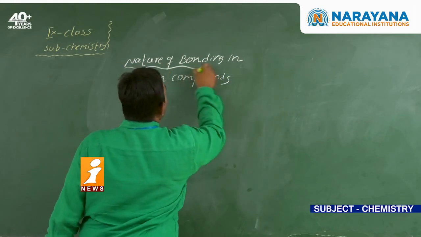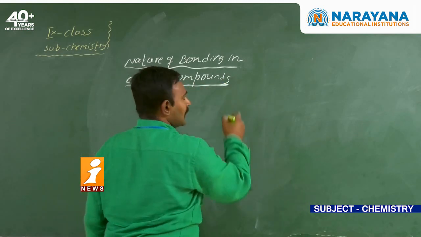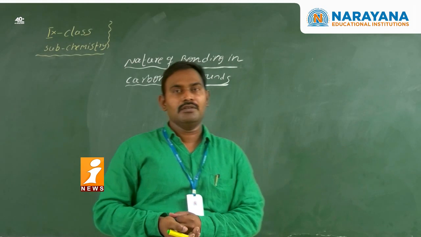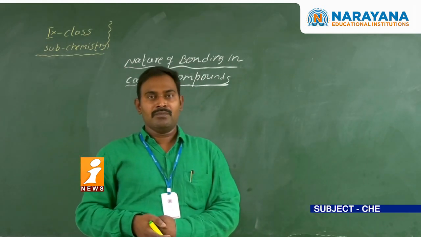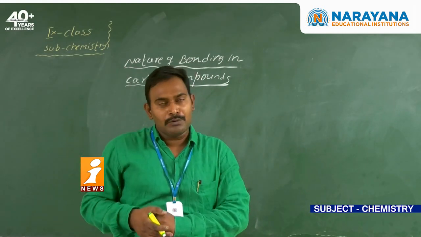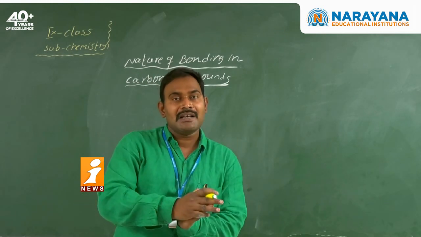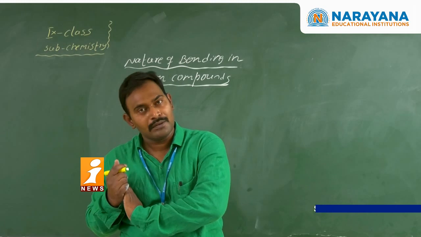The meaning is, whether the carbon forms an ionic bond or a covalent bond. So what is the valency of the carbon? 4. So carbon is able to form 4 bonds. Here the question is whether it forms the ionic bond or covalent bond.